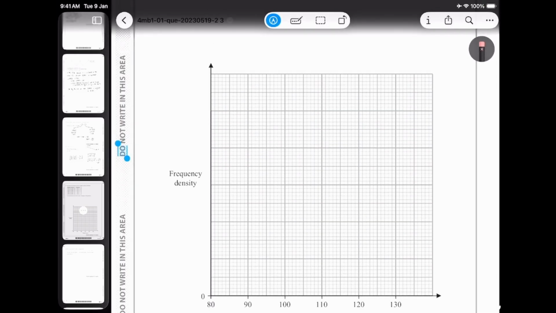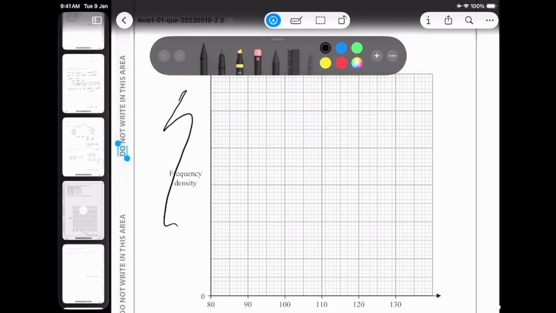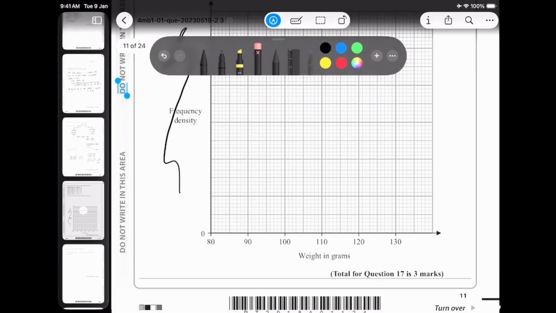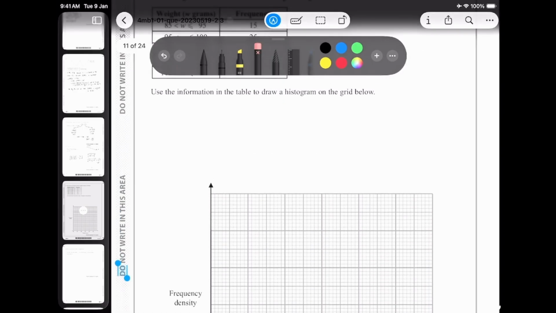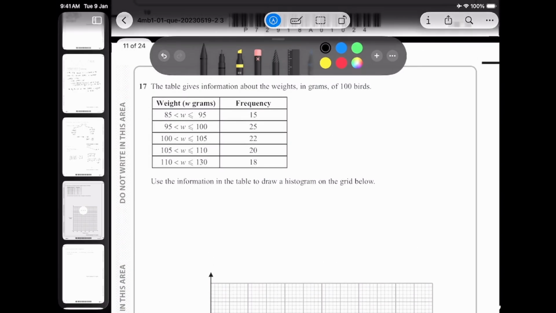Okay, they have given you the frequency density over here, and then they have given you, in this case, the weight in grams. So we have the majority of the information that we require. All right, so this is the formula that you must know: frequency density is equal to frequency upon class width. All right, so let's work with that.